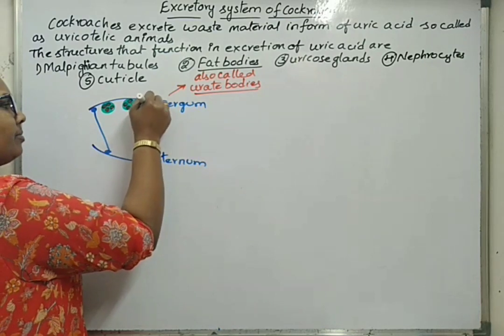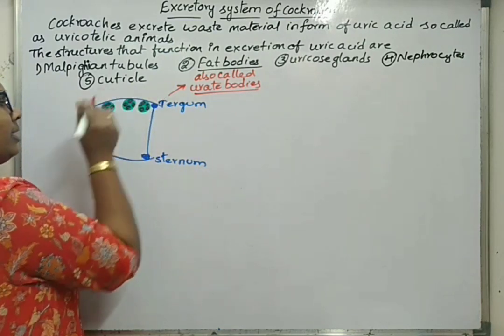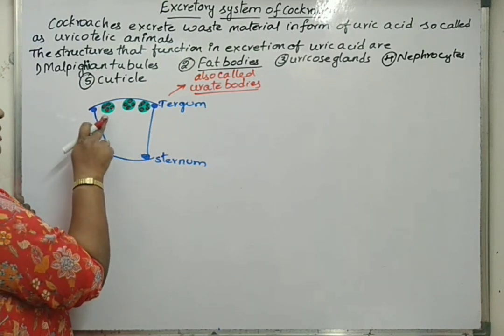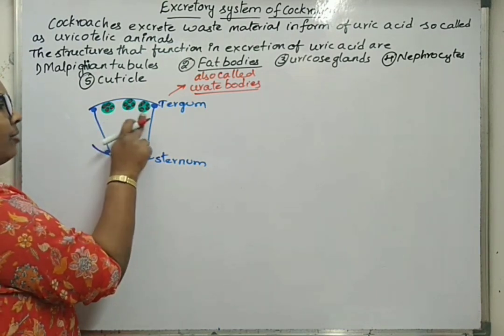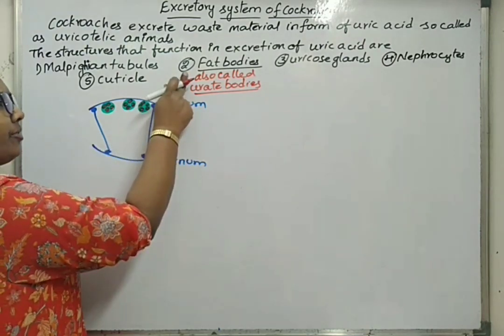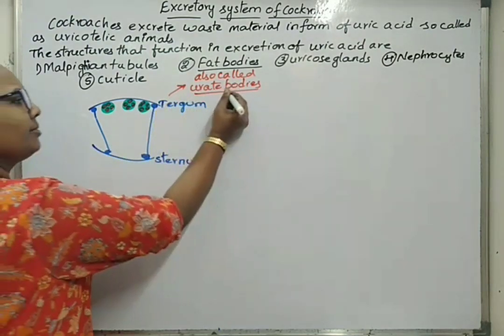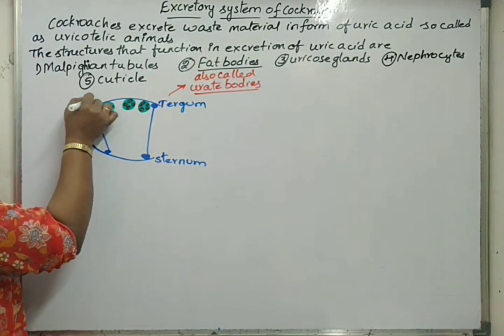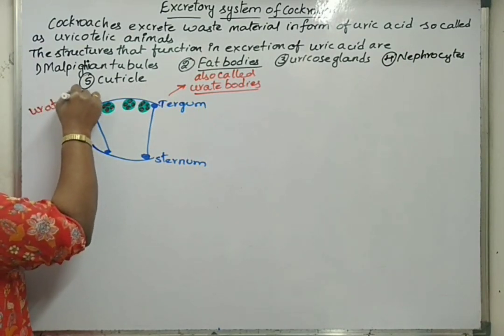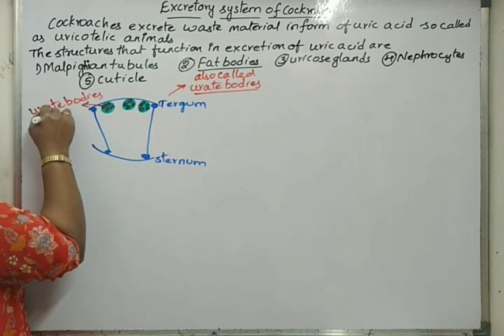Think that this green one, actually its color will be yellowish. Then when more waste material is deposited like this in the form of fat bodies with the uric acid, we can say these are urate bodies or fat bodies with the uric acid.